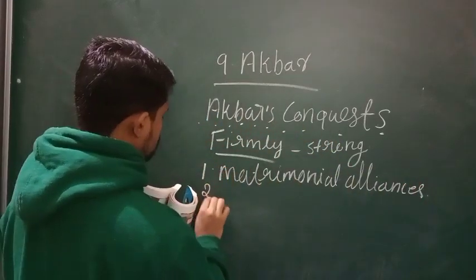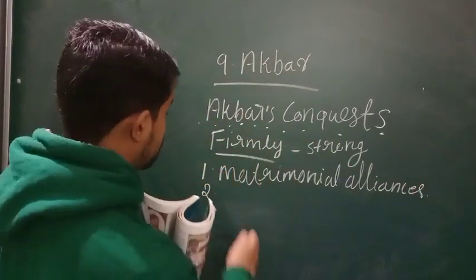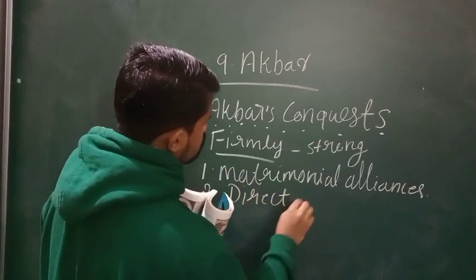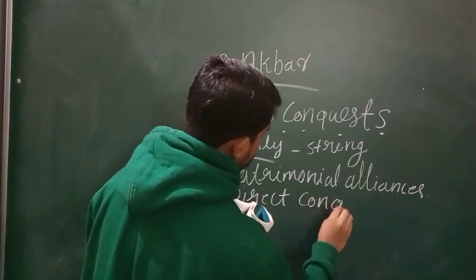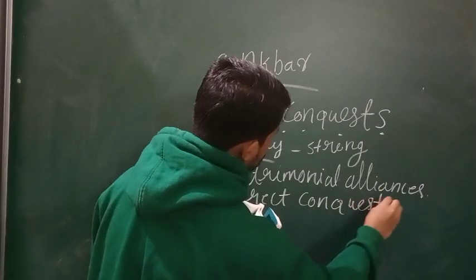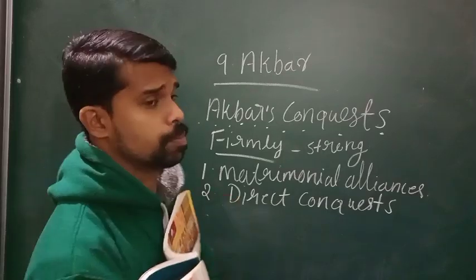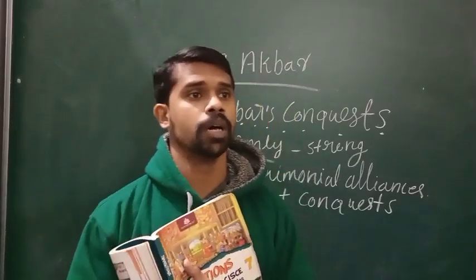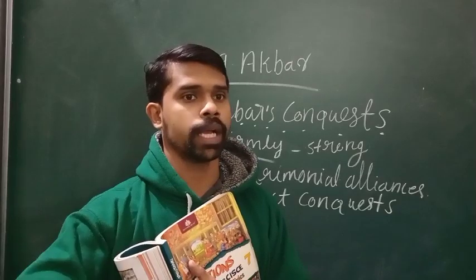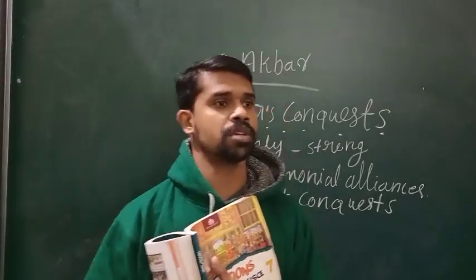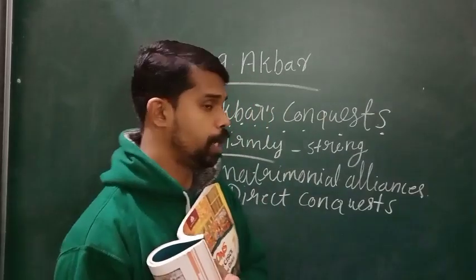And the second one was direct conquest. These were the two methods mainly adopted by Akbar in order to extend his territory.